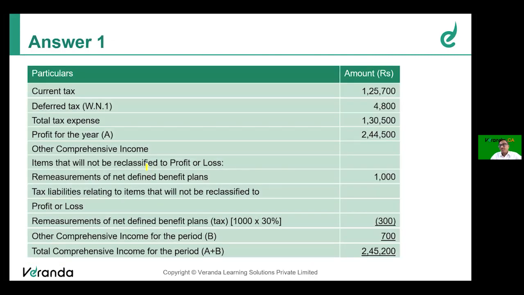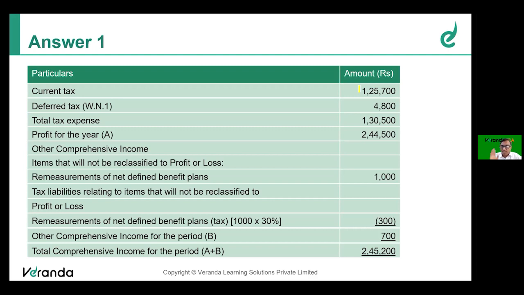Current tax. The current tax given in the question was different. It is based on 3,55,000. The current tax would have been 1,06,500 earlier. If you refer to the original P&L, the current tax would have been 1,06,500. But now it is 125,700.